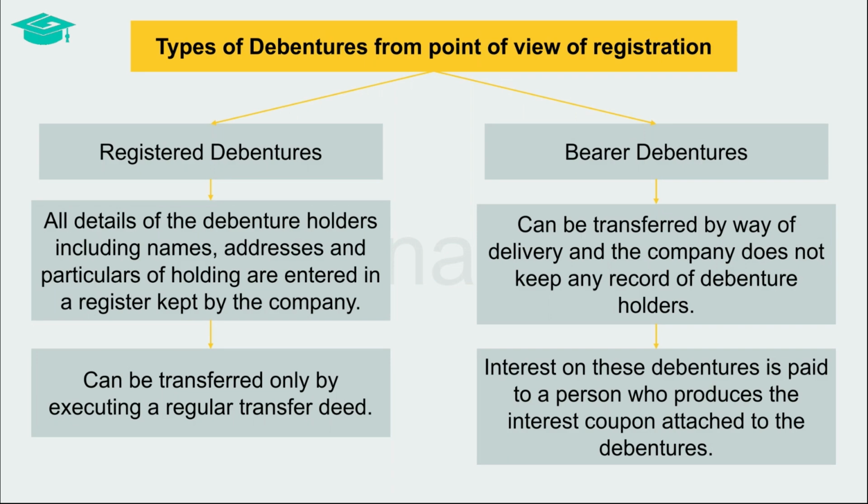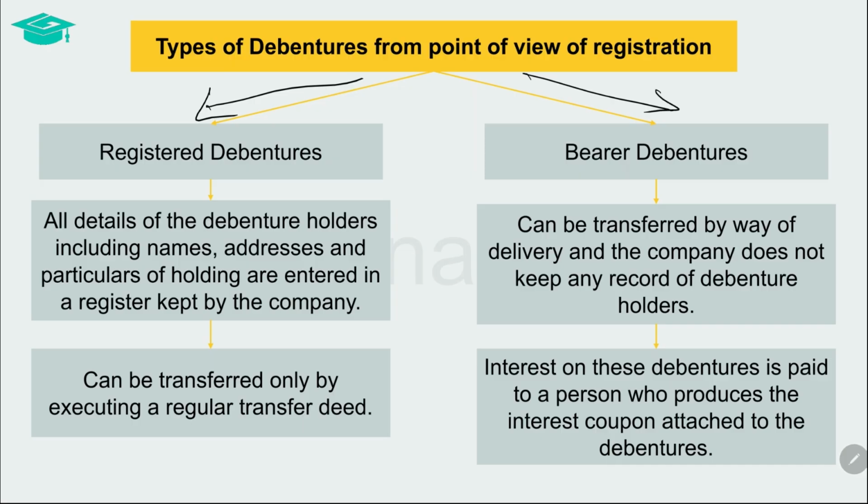When debentures are classified on the basis of registration, they are classified as either registered debentures or bearer debentures. The debentures in respect of which all details of the debenture holders, including names, addresses, and particulars of holding, are maintained by the company, are called registered debentures. These debentures can be transferred by executing a regular transfer deed.